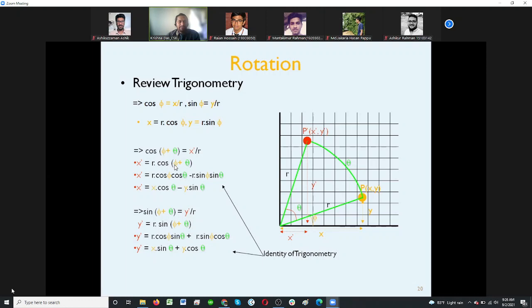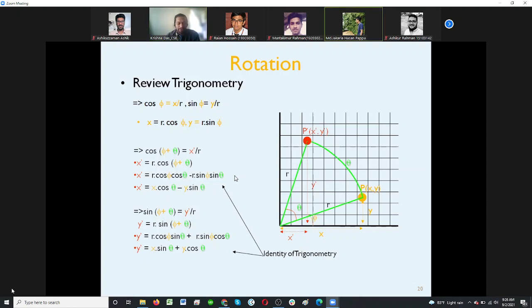Now this is cos a plus b, that formula, if you can remember. Cos a plus b is cos a cos b minus sin a sin b.